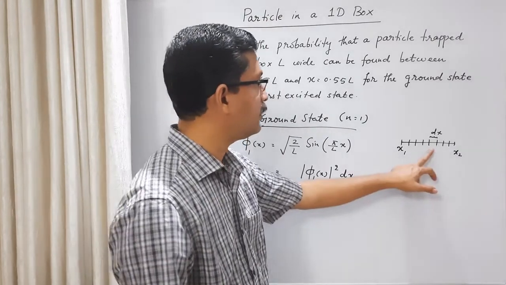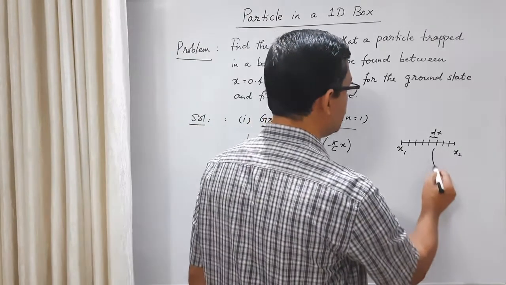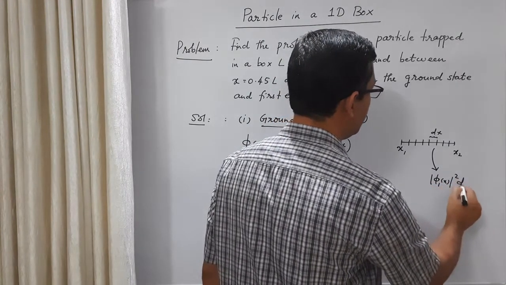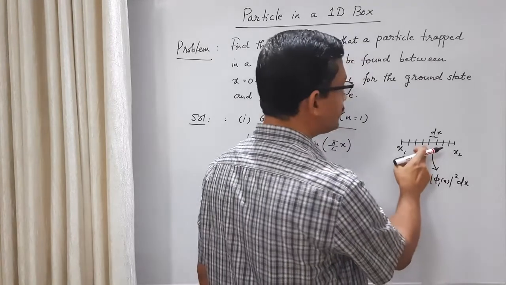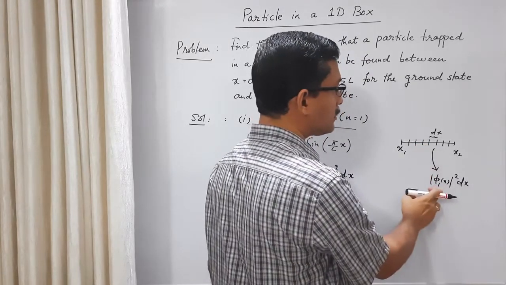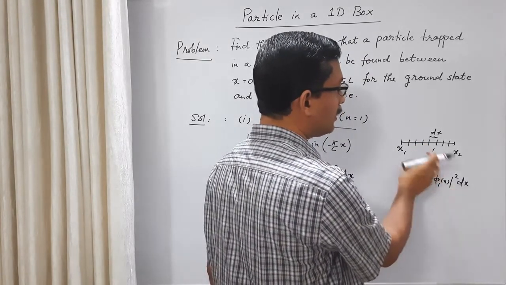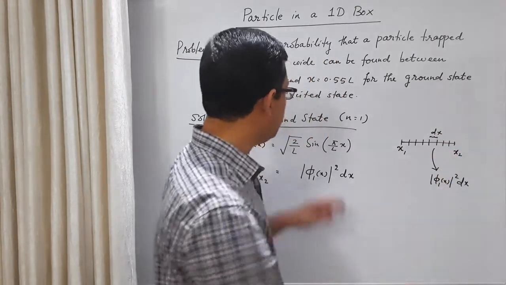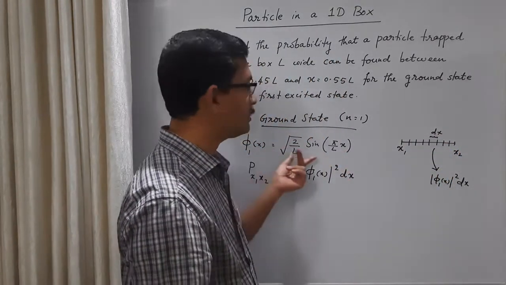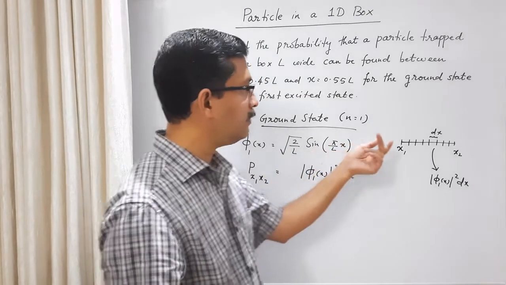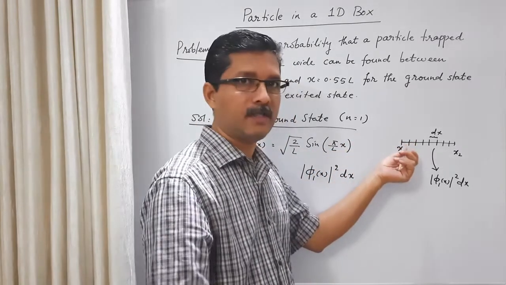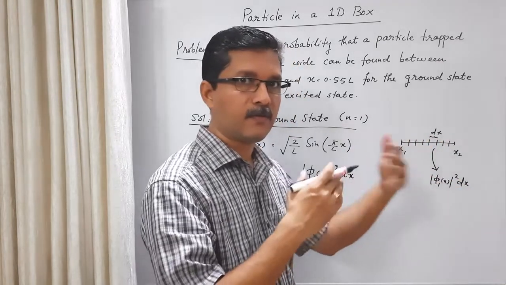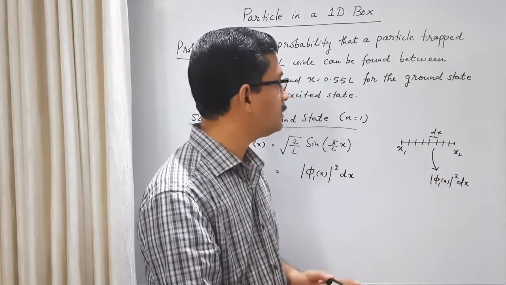So this is mod phi 1 x square into dx. Then you take the next point and again calculate this. This phi 1 x square can be different at different points, because as x varies, phi 1 x varies. So the wave function varies, and the probability density also varies.